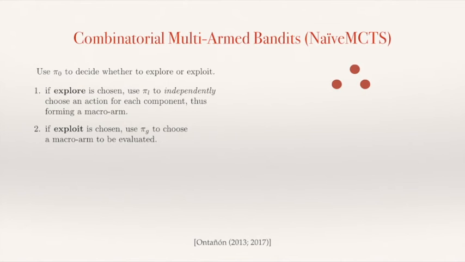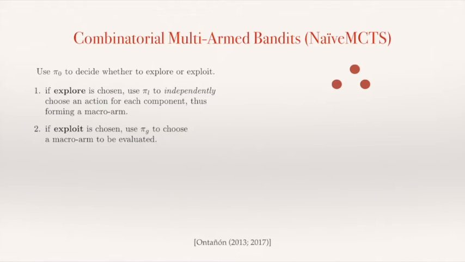Another search algorithm, and this one is the entry point for this unifying perspective, is combinatorial multi-armed bandits, and we're going to combine those with Monte Carlo tree search. So we have a small pseudocode here on the left hand side, and here on the right hand side we have a state of the game. Let's say this is a real-time strategy game where we have 3 units, and the way that this NaïveMCTS, that's the name of the algorithm, works is as follows.